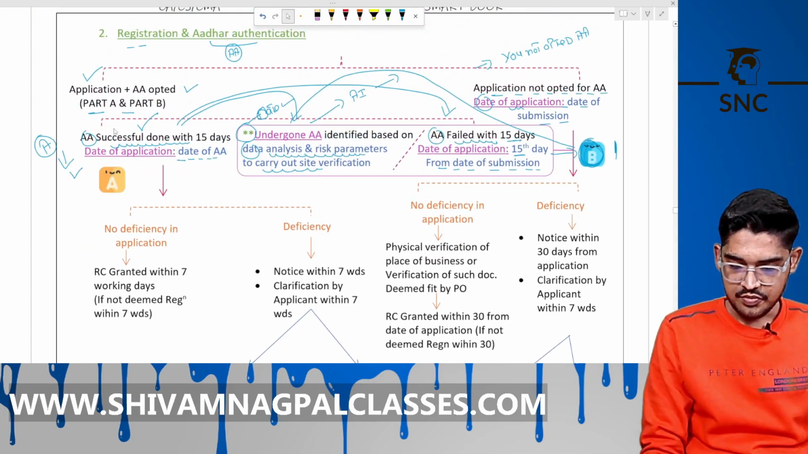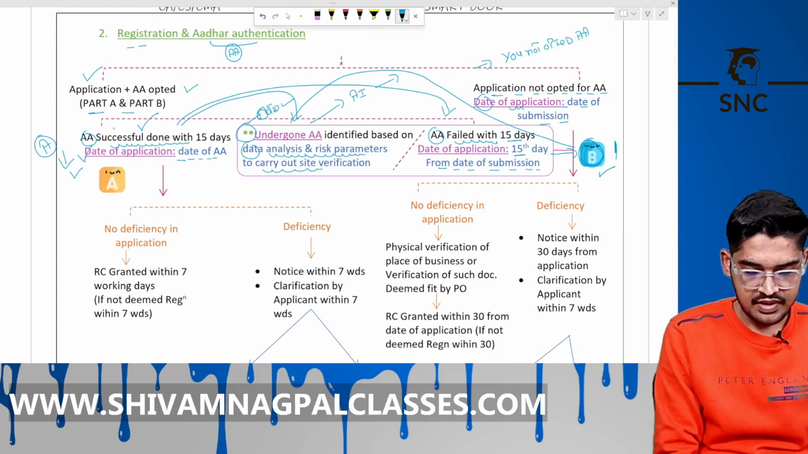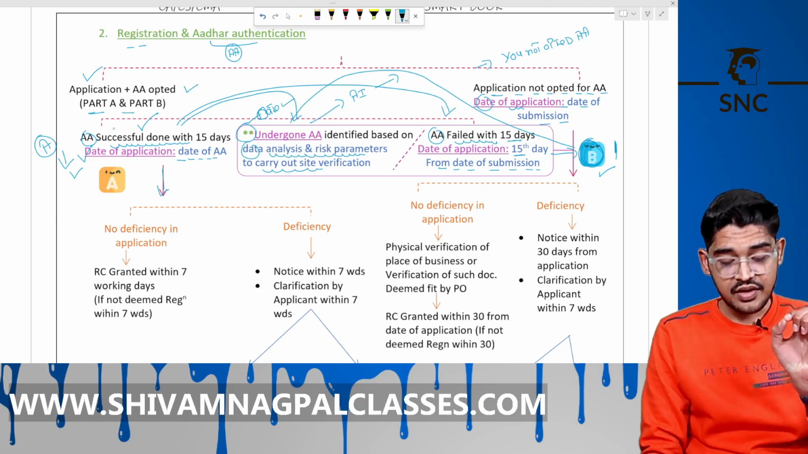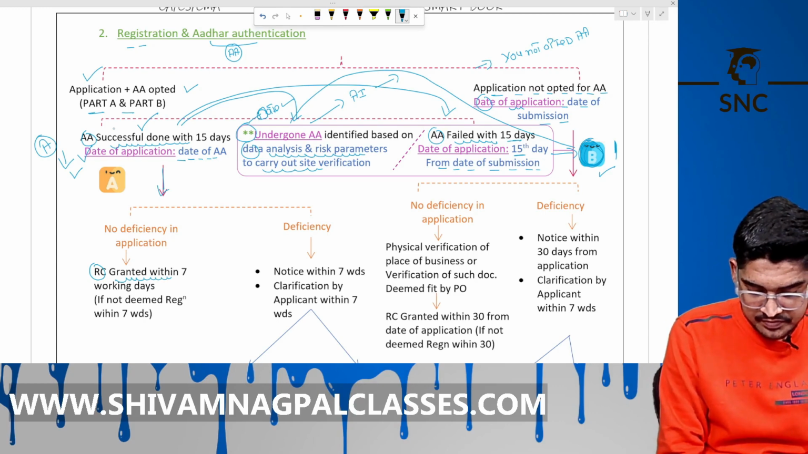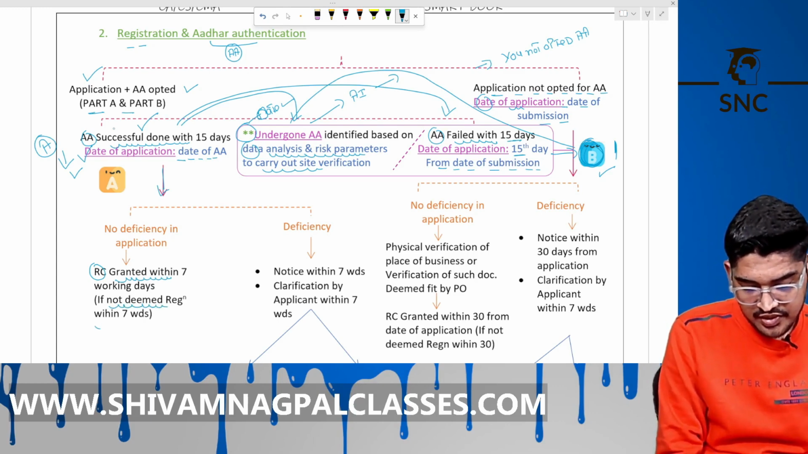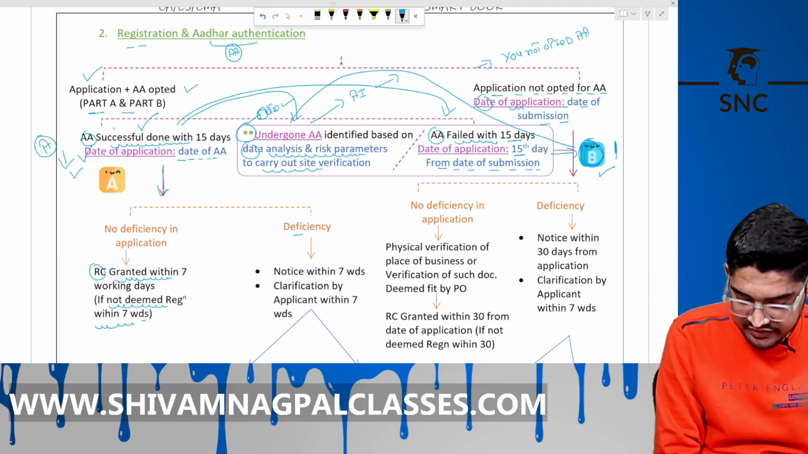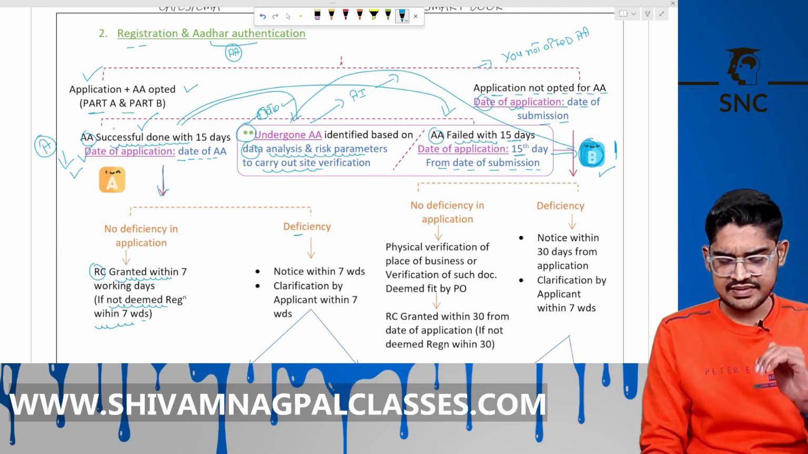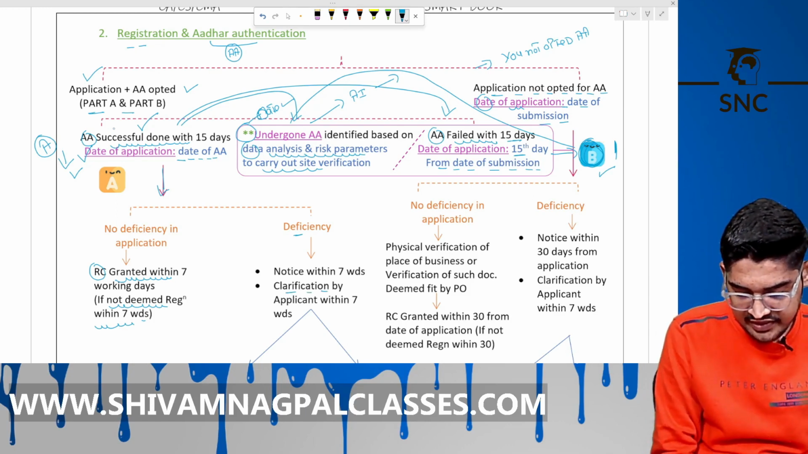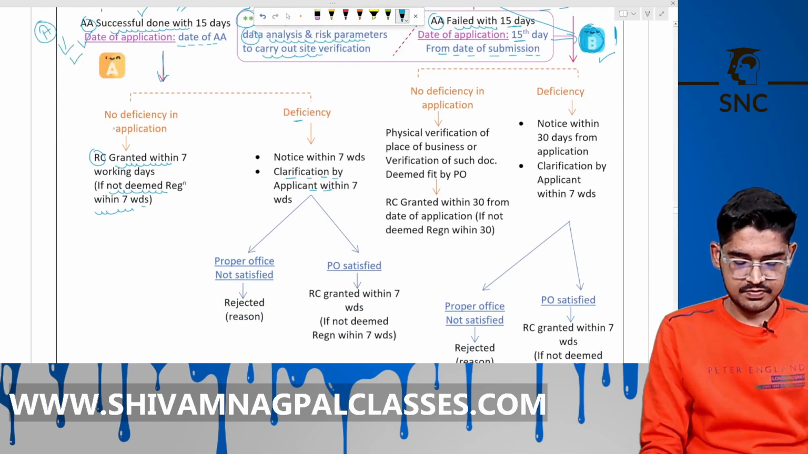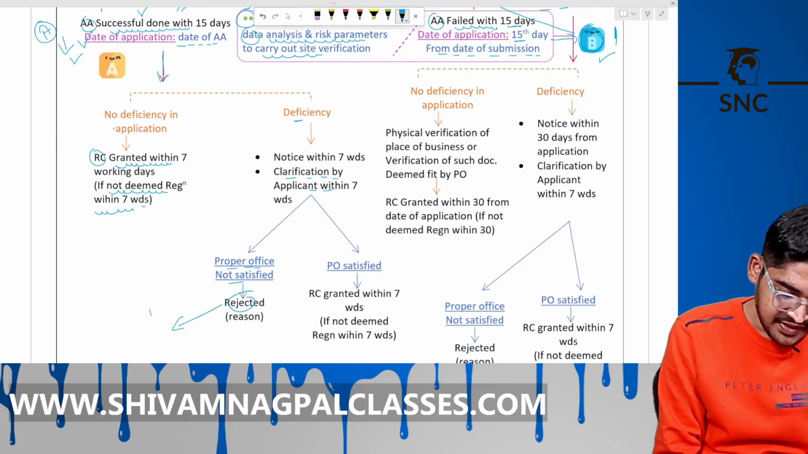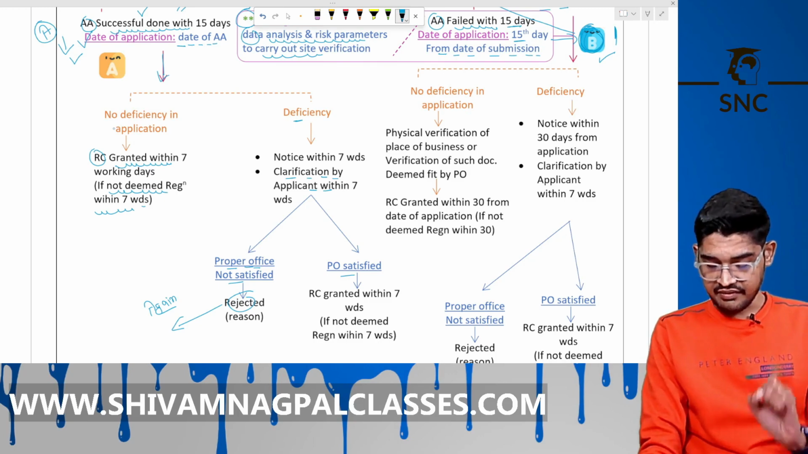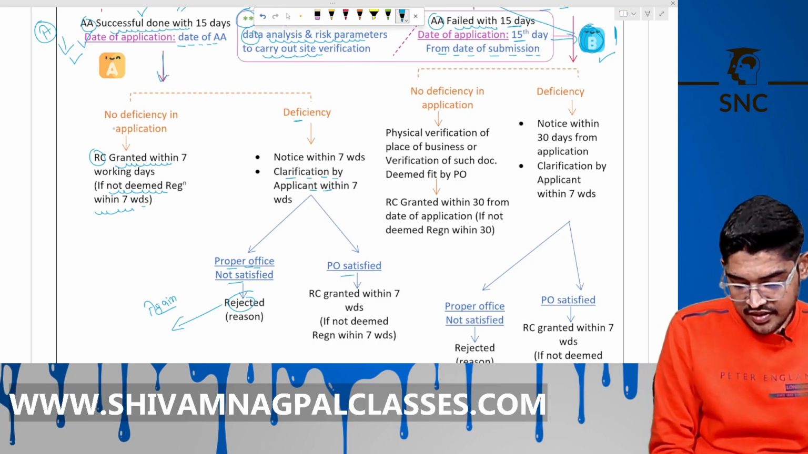So now this is A step, this is B step under A. If there is no deficiency in the application, then your RC will be granted within the 7 days. If not, then it is deemed provided to you. If there is deficiency, then you will get notice within 7 days and clarification by the applicant within the 7 days. If officer is not satisfied, then it is rejected. You have to apply again. If he is satisfied, then your RC is granted within the 7 working days. If not, then deemed registration.